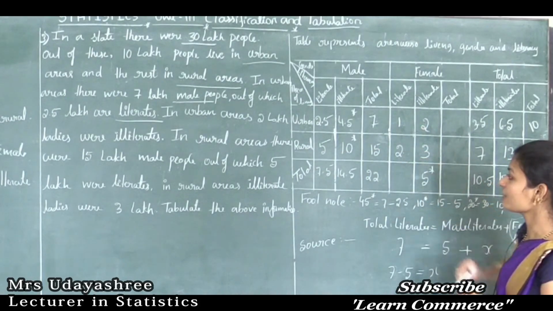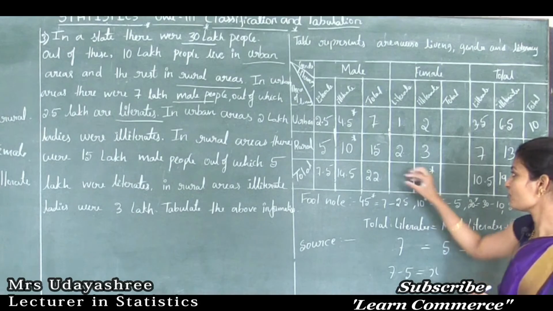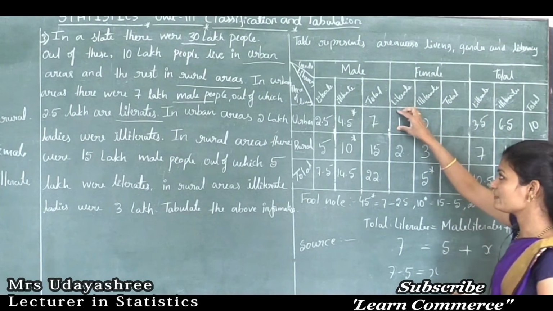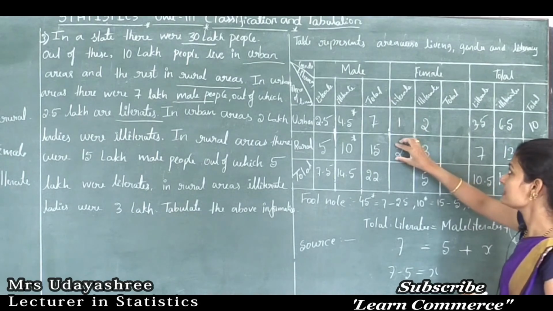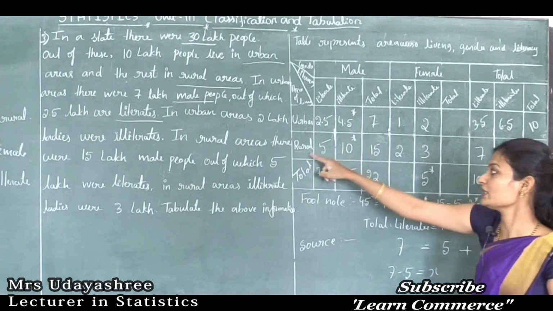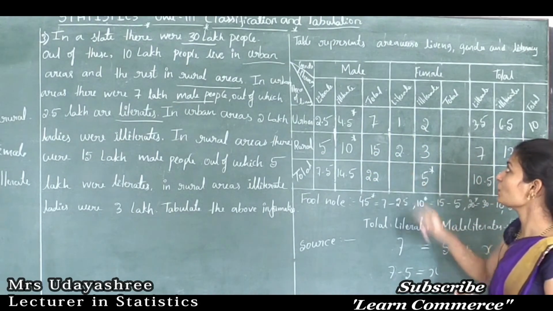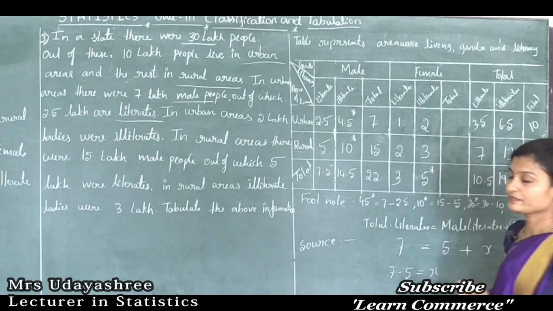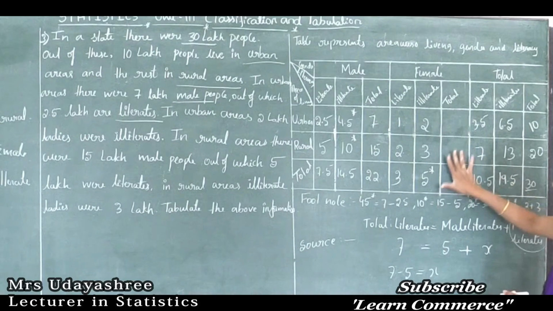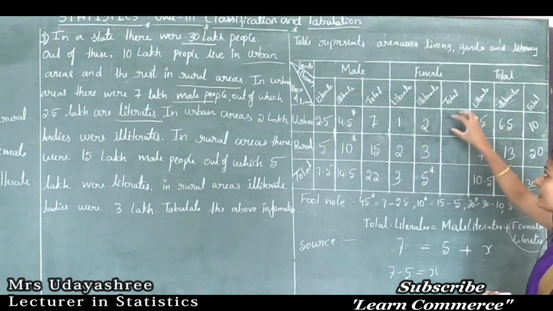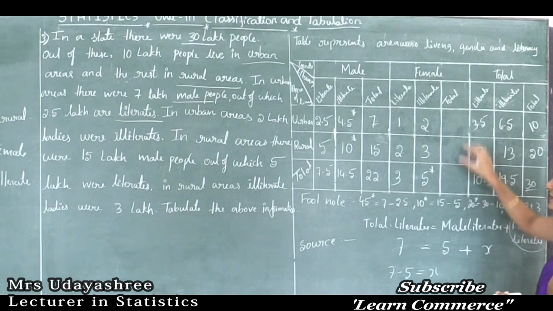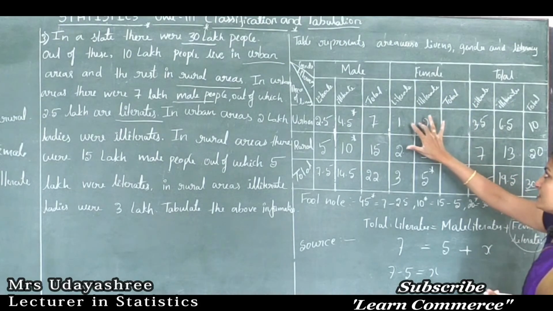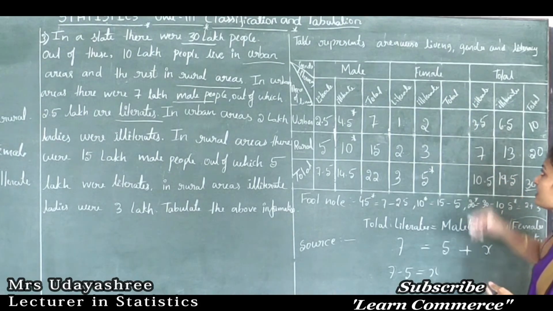So see, now we can easily calculate the total. So how to find out the total? That is literate female population in urban plus literate female population in rural, that is equal to the total literate female population, that is 1 plus 2 is 3. So now all the observations are there, then we can easily calculate the total. What is the total here? This value plus this one. So 1 plus 2 is 3.